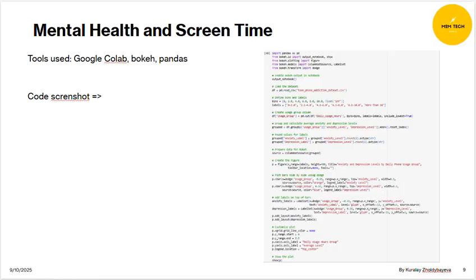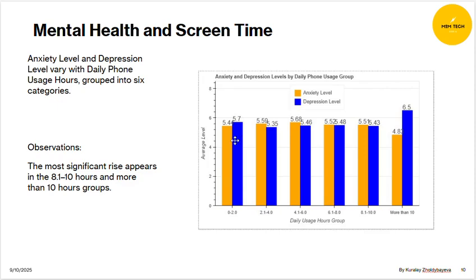My next visualization is about mental health and screen time. This is my code from Google Colab. Here you can see again daily phone usage groups. For this visualization, I bucketed it into 6 buckets. It can easily be noticed that depression levels peak for the students with more than 10 hours per day of phone usage, which is kind of expected.